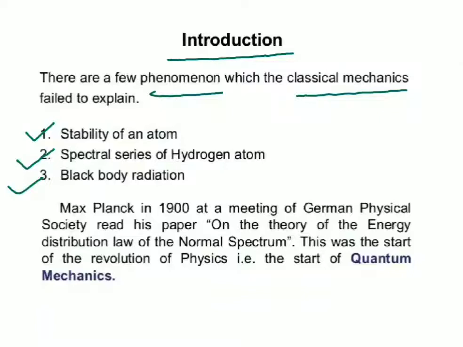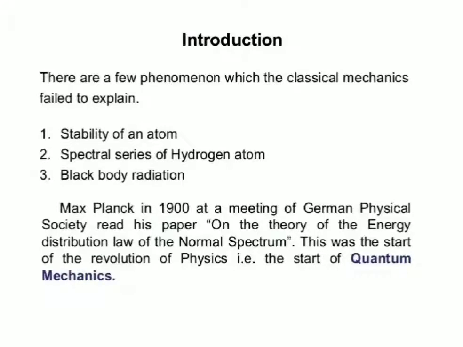So when these three things could not be explained by classical mechanics, a new field came which is known as quantum mechanics. So Max Planck, in 1900, at a meeting of the German Physical Society, read his paper on the theory of the energy distribution law of the normal spectrum, and this was the start of the revolution of physics and the start of quantum mechanics. So the starting point of quantum mechanics was in the 19th century, but its main origin happened at the end of the 19th century and the very start of the 1900s. Okay,